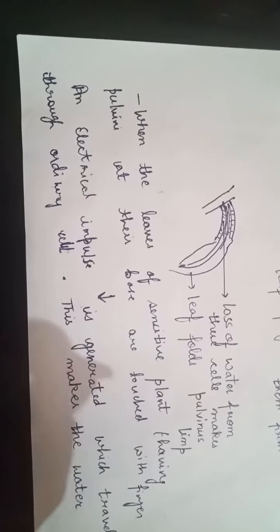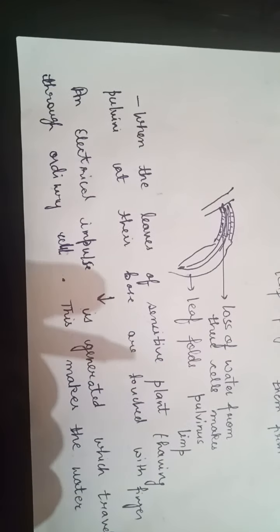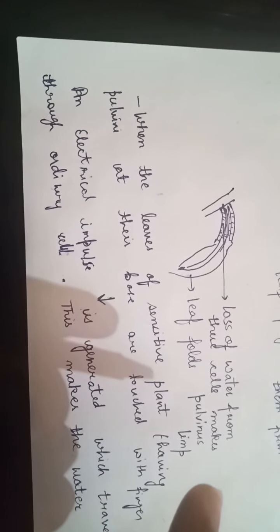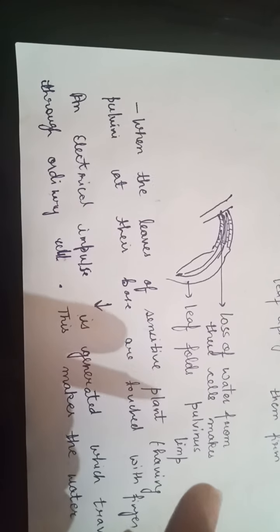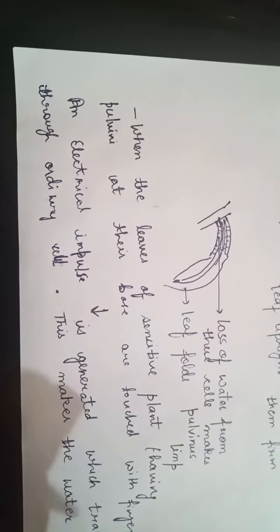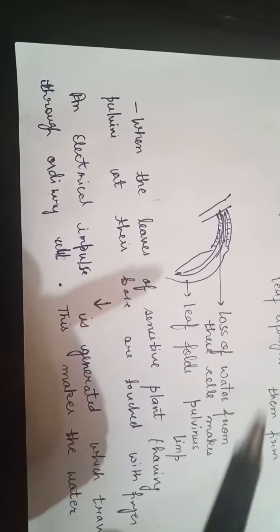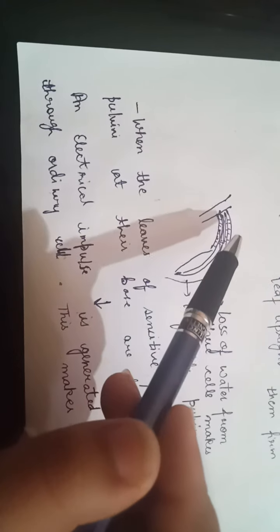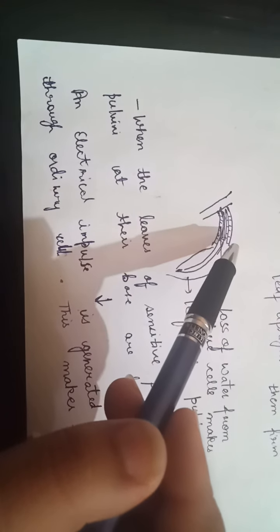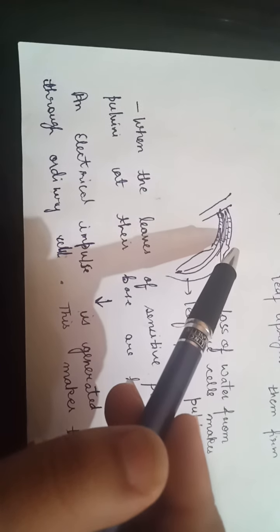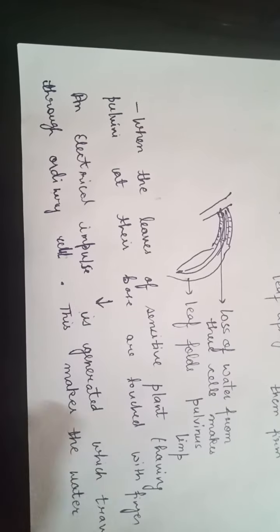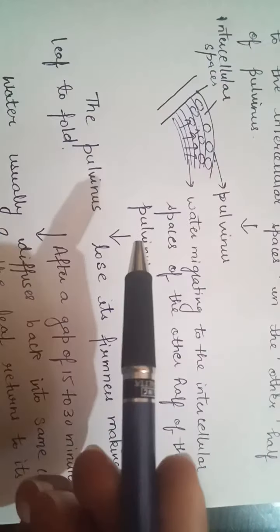The moment we touch the leaf, the electrical impulse is generated and passes to the cells of the leaf, and this causes water loss from half of the pulvinus into the intercellular spaces of the other half of the pulvinus region. Because of that, the leaf folds.